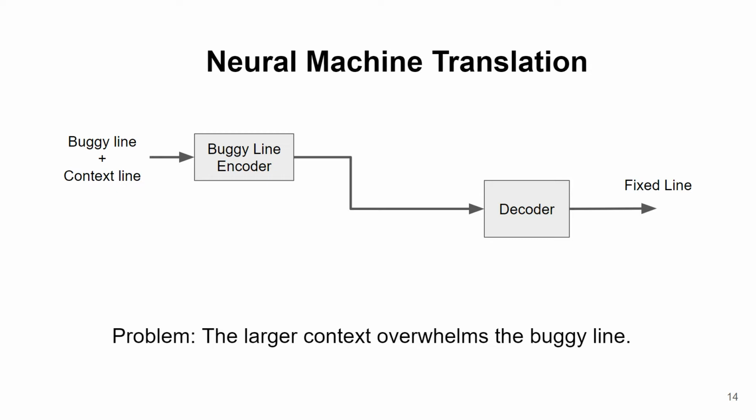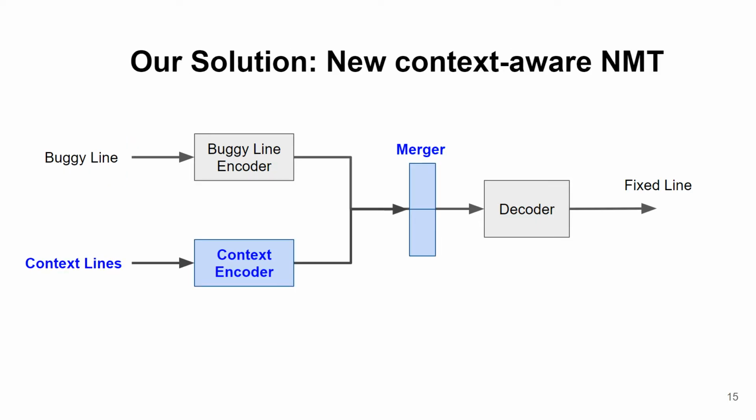Naively, we can feed both the buggy line and its context to the encoder. However, in practice, this does not work well because a larger context overwhelms the buggy line. We address this problem by proposing a new architecture that uses 2 separate encoders for the buggy line and the context lines.